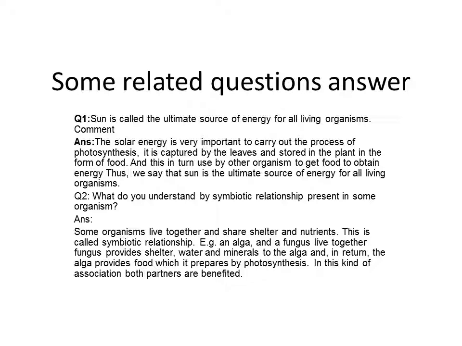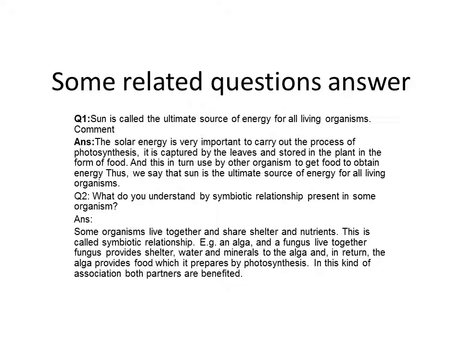Photosynthesis is the process carried out in plants. The leaves of the plants capture sunlight and store it in the plant in the form of food. And this in turn is used by other organisms to get food to obtain energy. Thus we can say that the sun is the ultimate source of energy for all living organisms.